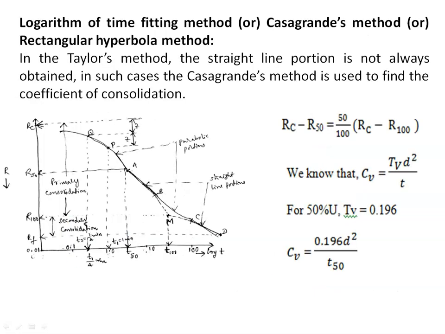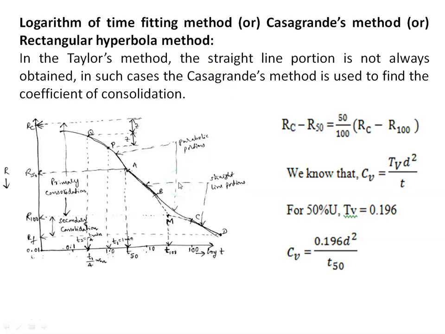Then the next method is the logarithm of time fitting method, also called the Casagrande method or rectangular hyperbola method. In Taylor's method, the straight line portion is not always obtained. In the previous case, there was a straight line portion in between. If it is not obtained, in such cases we can use Casagrande's method or the logarithm of time fitting method.